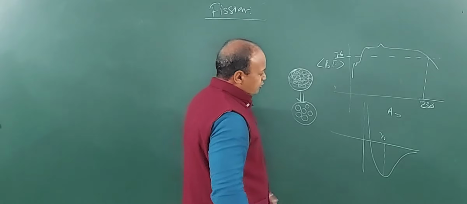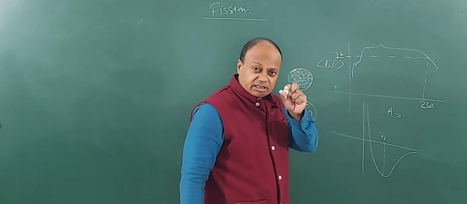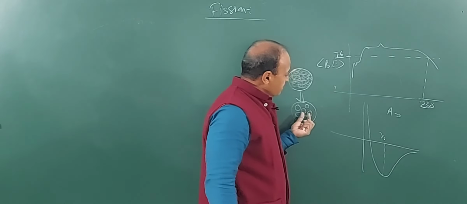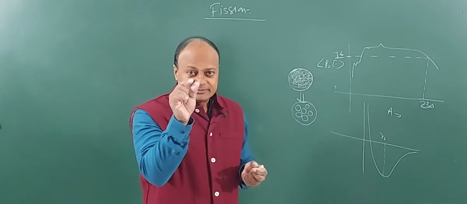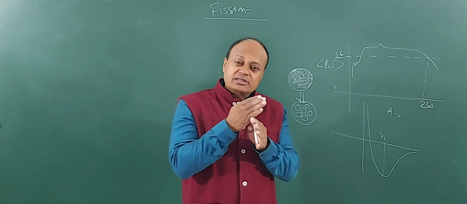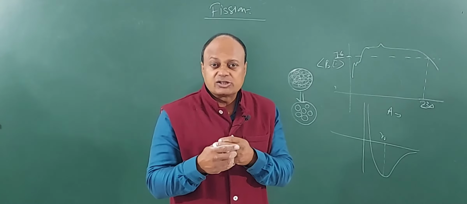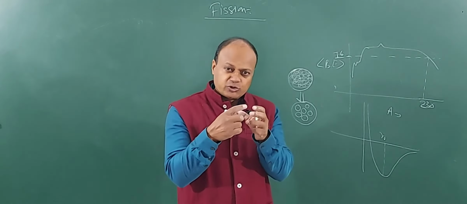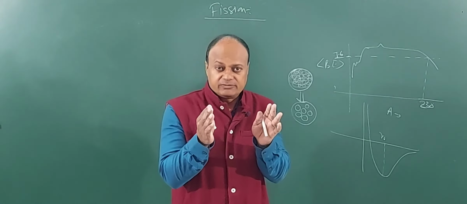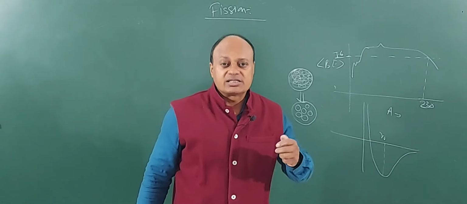So this will tend to gain a range of R0, the distance between two nucleons, so that will make the nucleons stable. In a nutshell, when the mass number becomes large, the nucleons come very close together and the force becomes repulsive, and therefore the nucleus tends to become unstable.